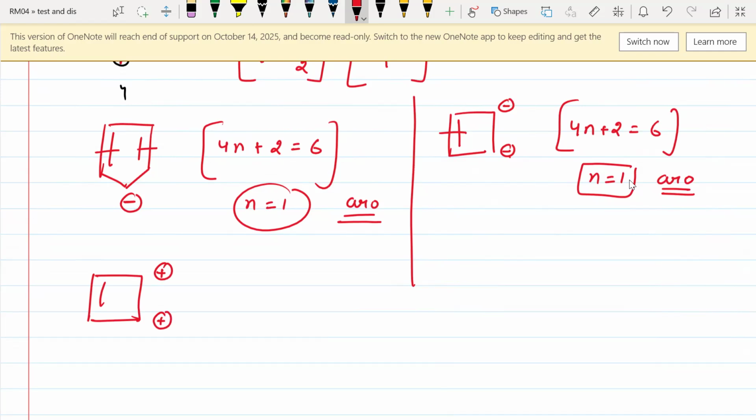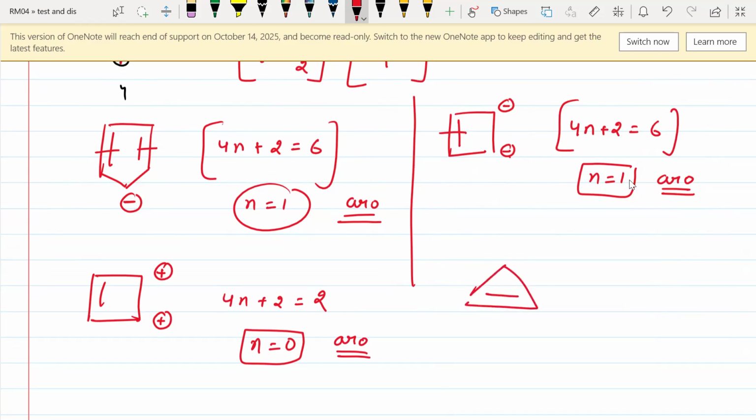So again, it is cyclic. It follows the second and third conditions. 4n plus 2 would be equal to only 2, because a positive charge does not contain any electron. So from this side, n is equal to 0, and 0 is also an integer value. That means this is also an aromatic compound.